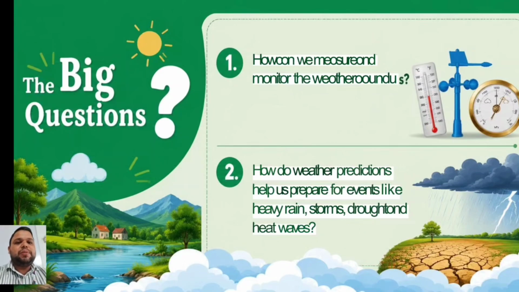And this changeable condition of the atmosphere at a particular time and place is referred to as weather. In this chapter we will explore what weather is made of, how it is measured, and why understanding it is essential for our daily life. Weather and the atmosphere.